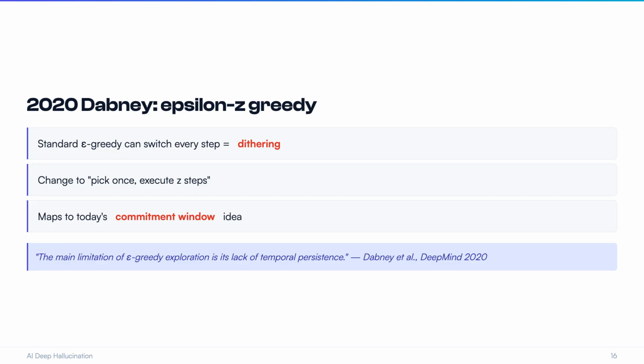In 2020, Dabney at DeepMind proposed a tweak called epsilon z greedy. Standard epsilon greedy picks a random action with 10% probability at every step. Problem is it can't stick to any direction for more than one step. That's called dithering. How did he change it? When exploration triggers, instead of picking just one step, sample a duration z and repeat the same random action for z steps before coming back. This is the ancestor of what LLM agents call the commitment window. So that's where commitment window comes from.